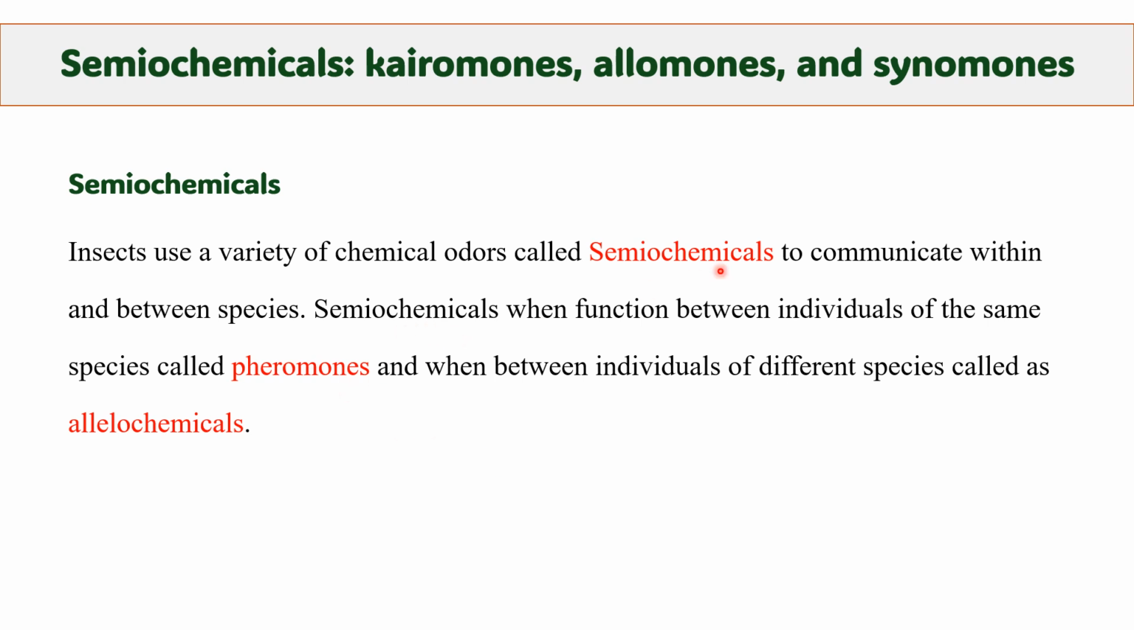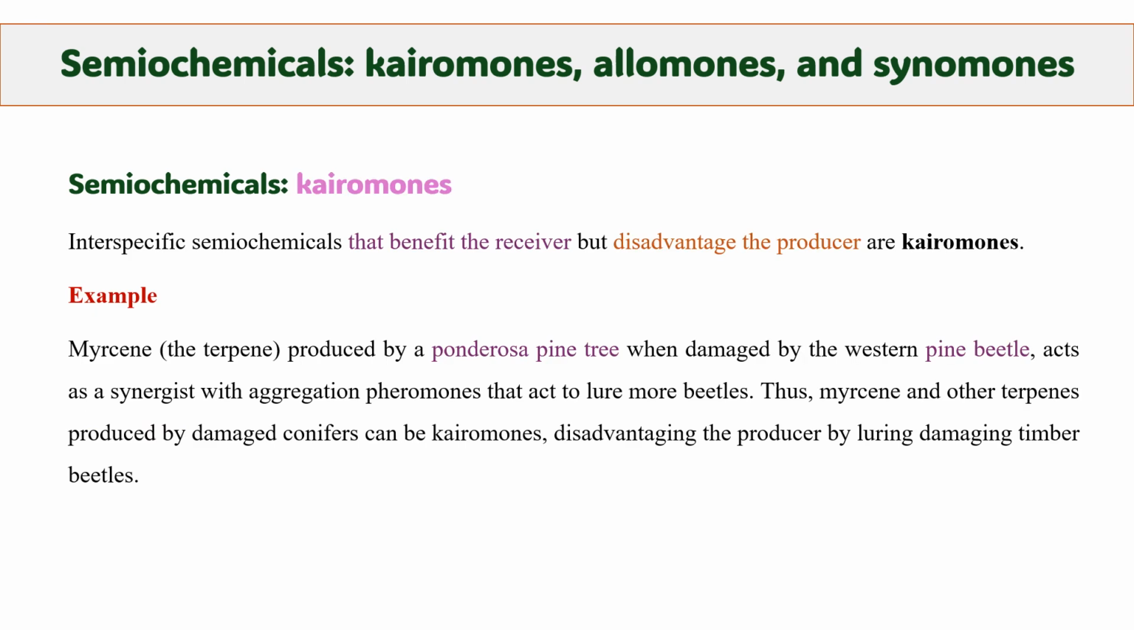So there are two major types of semiochemicals, pheromones and allochemicals. Pheromones are those semiochemicals that function between individuals of the same species. If they are working on the same species, then these are pheromones, and we already discussed pheromones in the previous lecture. And if these semiochemicals are working between individuals of different species, then these chemicals are called allochemicals. Now we will discuss its other types.